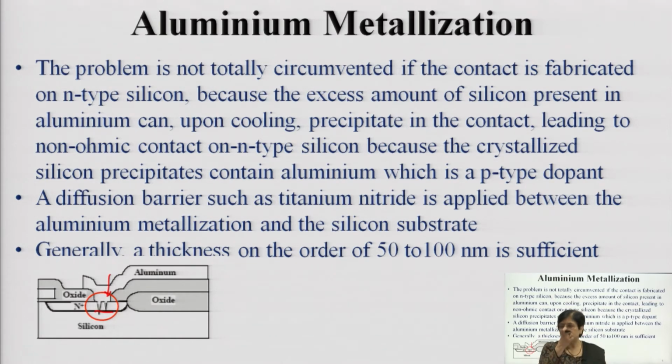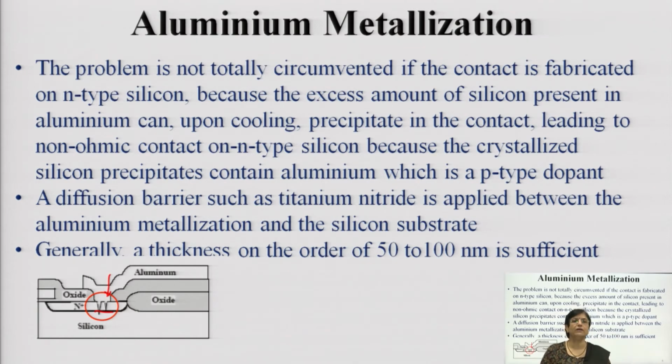Now, please understand, when I am using N type silicon and I want to deposit copper aluminum, it gets penetrated, it has the property to diffuse, and that can further damage, because those precipitates can hamper the performance. Aluminum being a p type dopant will hamper the overall electrical property of those N type materials.